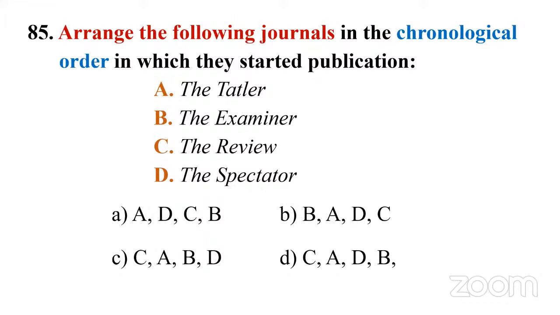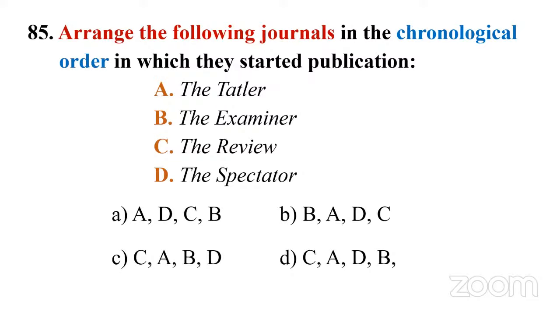We come to the last question of today's class. Arrange the following journals in the chronological order in which they started publication. In 2021, we got a lot of questions from journals and publications. So hereafter, we should make a list of journals published. We have four periodicals here: A, the Tatler; B, the Examiner; C, the Review; D, the Spectator. We have to arrange them in chronological order based on publication, which came first.